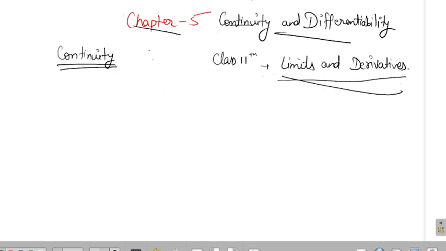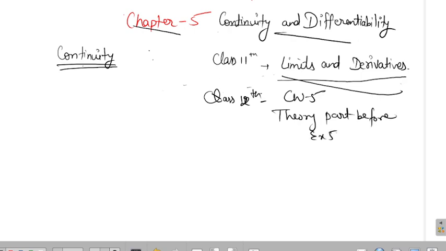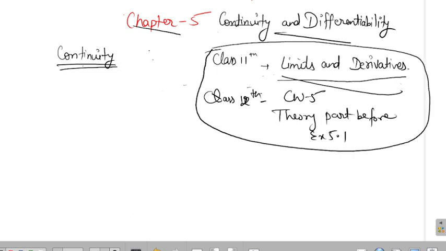And then there was one more thing, from class 12th: chapter 5 and the theory part before exercise 5.1. If you study these two things, then you can do the further work.